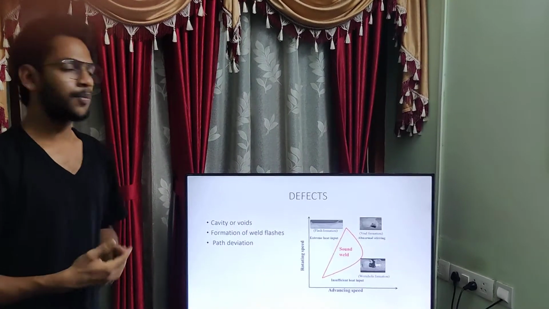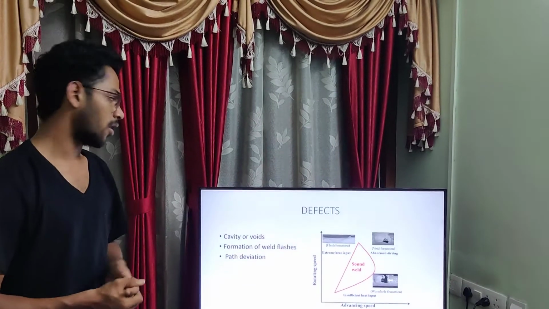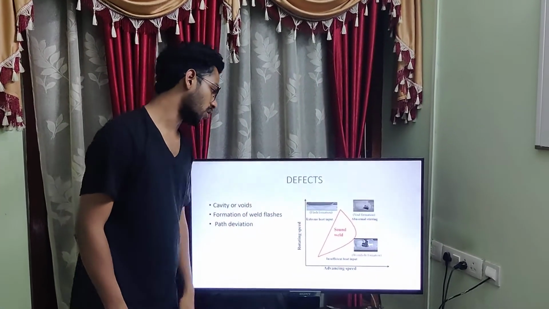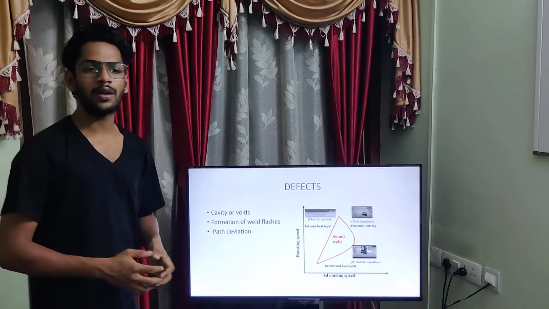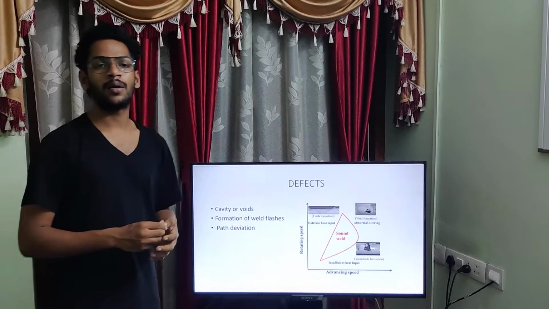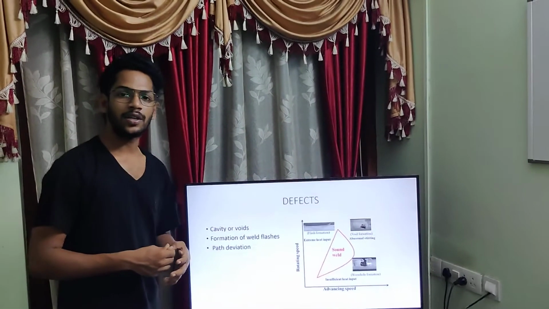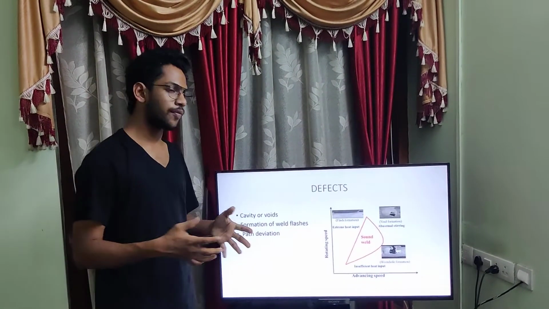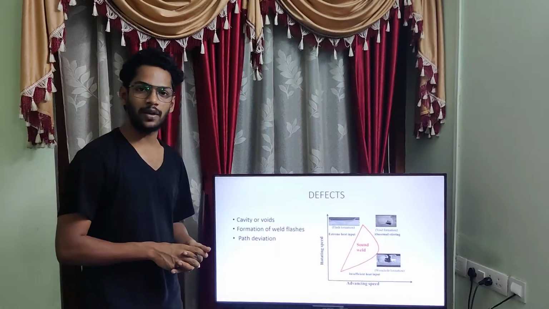Now we are going in depth into the defects, or the main drawbacks, of this. One of the main ones is flash formation and void formation. Flash formation occurs due to high temperature, and the material starts ejecting small pieces which attach to the sides of the weld and give a bad quality weld.